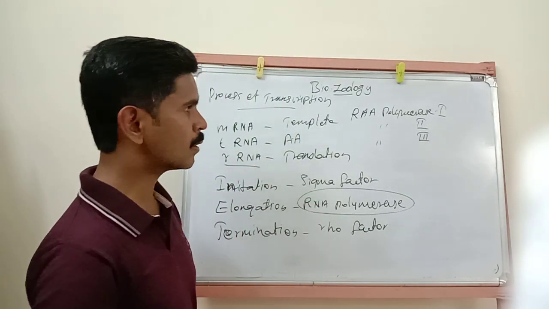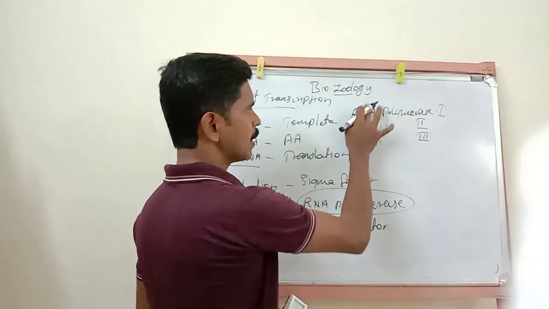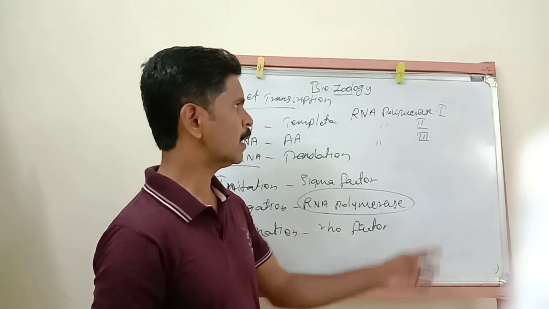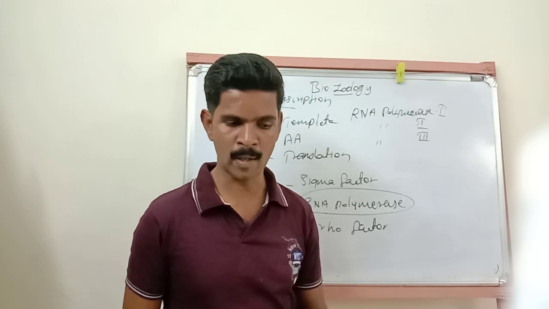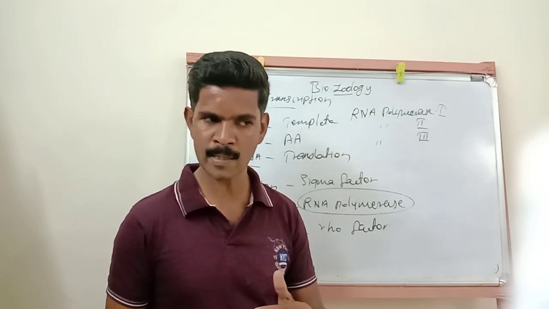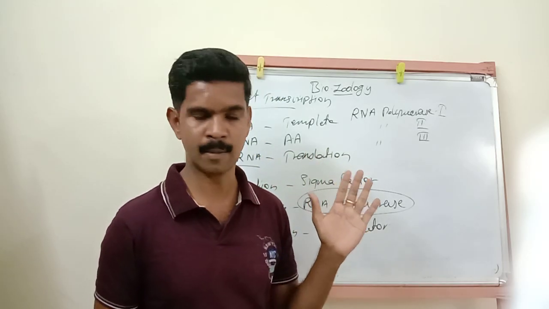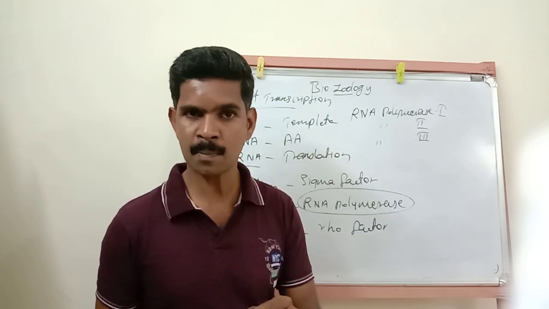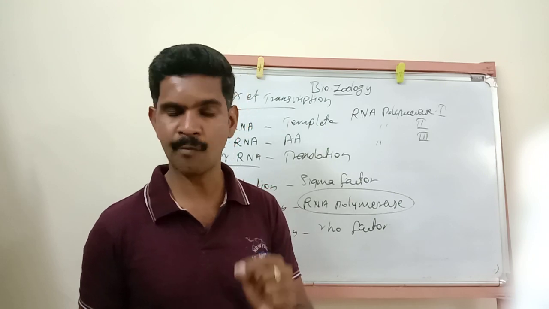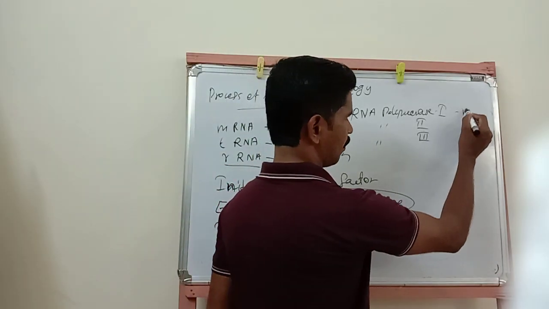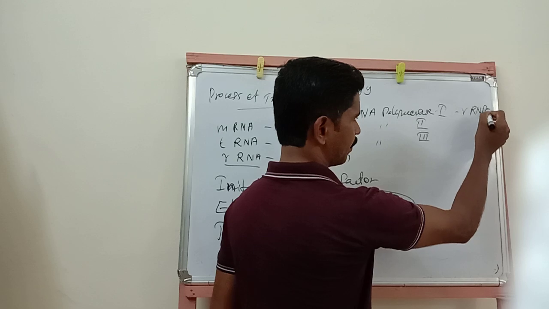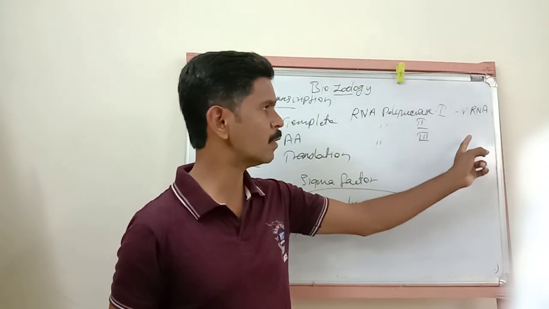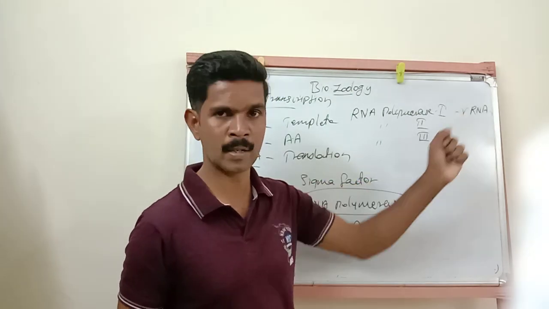Now I explain the uses of these three enzymes. RNA polymerase 1 is responsible for the transcription of rRNA. So RNA polymerase 1 only controls the transcription of rRNA.